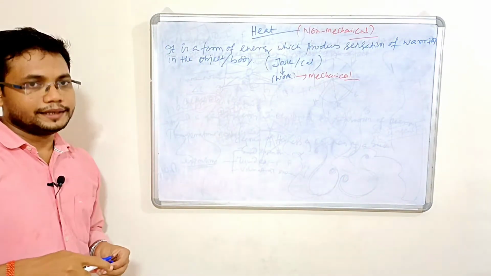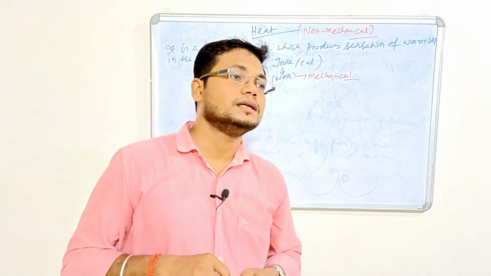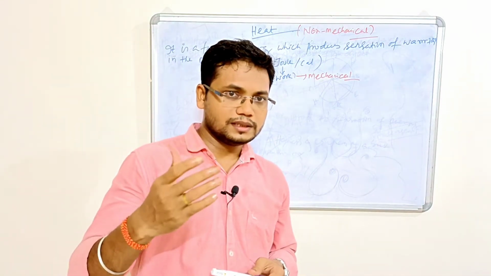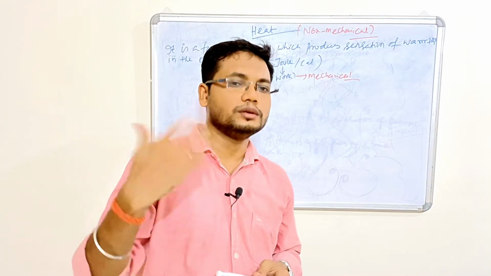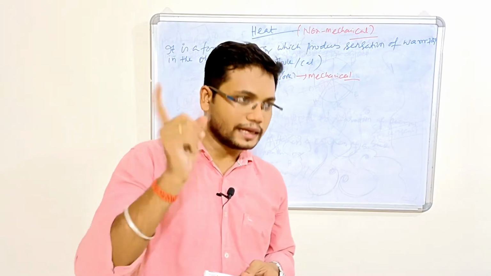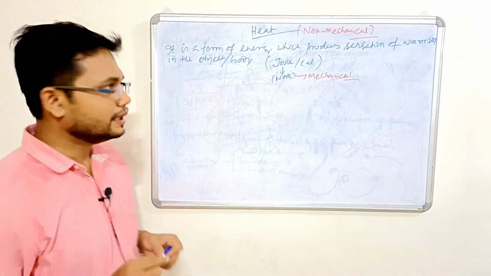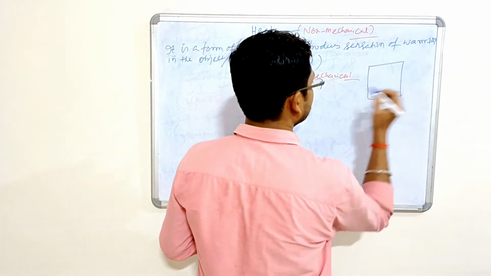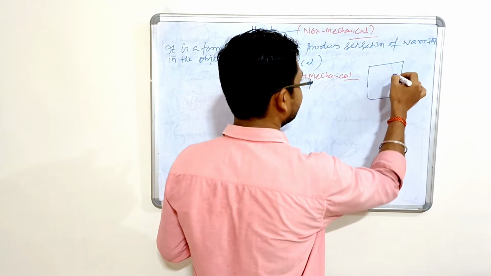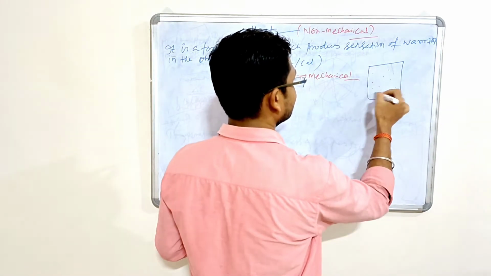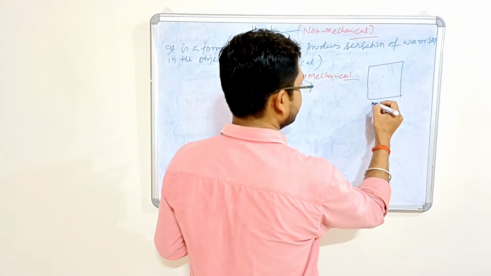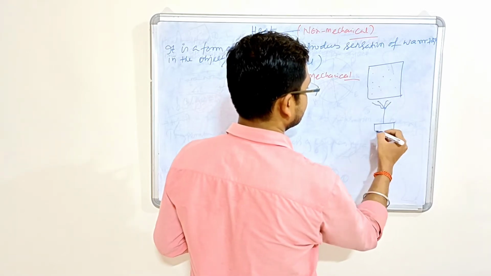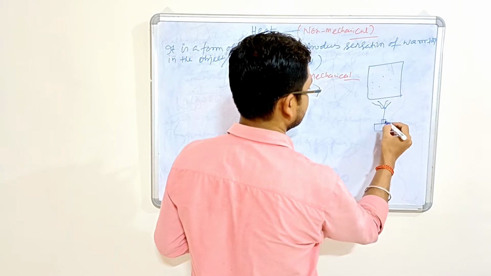So whenever you are giving heat to an object, the molecular vibration is going to increase. That means the random motion is going to increase. As a result, the kinetic energy also is going to increase. Suppose in this object there are different molecules, right?